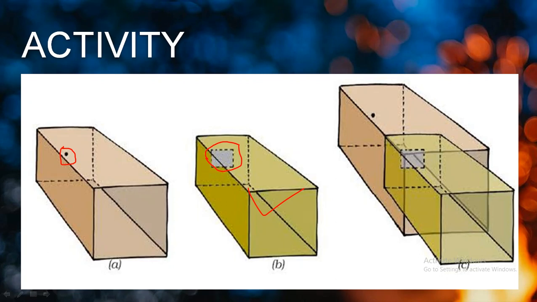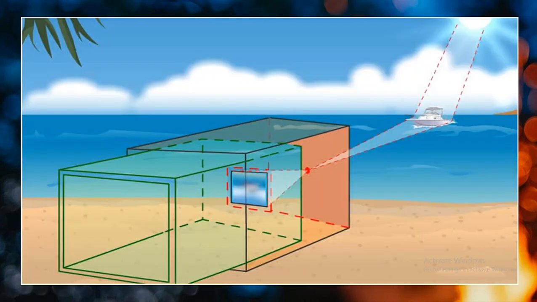Now once this process is done, you have to fix this small box into this larger box, and you have to keep a small distance between them. Now let's see how it works. As you can see, if you keep it over here, whatever light falls on the object will travel straight through this hole and be captured on this tracing paper as an image.